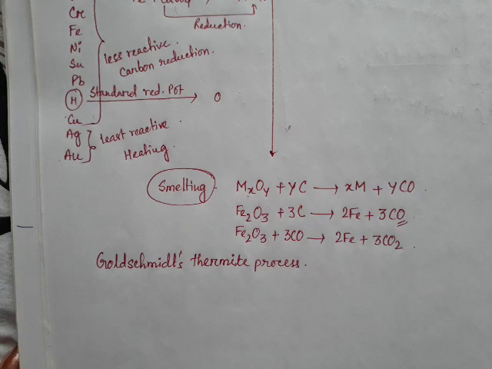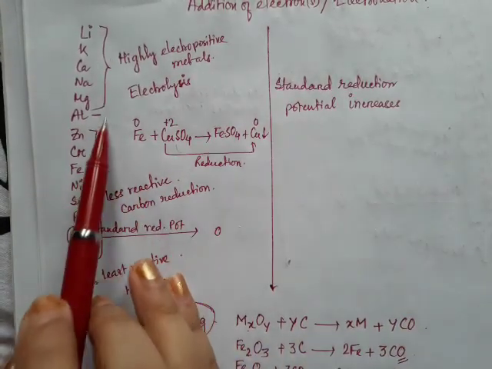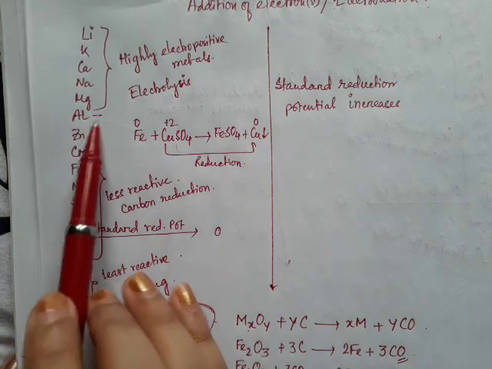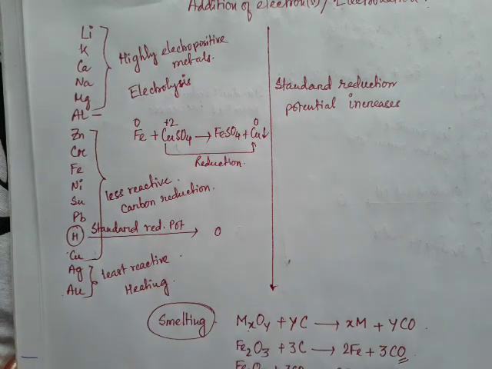Okay, so in this process one less electropositive metal oxide is reduced with a highly electropositive metal. Okay, for example we can do it with aluminium powder. Okay, as you can see in the electrochemical series, aluminium is in the batch of highly electropositive metals.